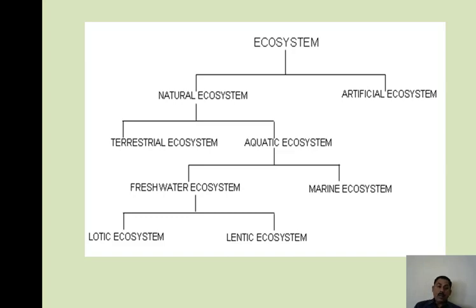The freshwater ecosystem is further divided into the lotic ecosystem and the lentic ecosystem. The lotic ecosystem indicates the running water ecosystem, just like a river. A river is known as a lotic ecosystem, and stagnant water bodies like a lake indicate the lentic ecosystem. So this flowchart of ecosystems is very helpful to understand how we can divide ecosystems into different types.